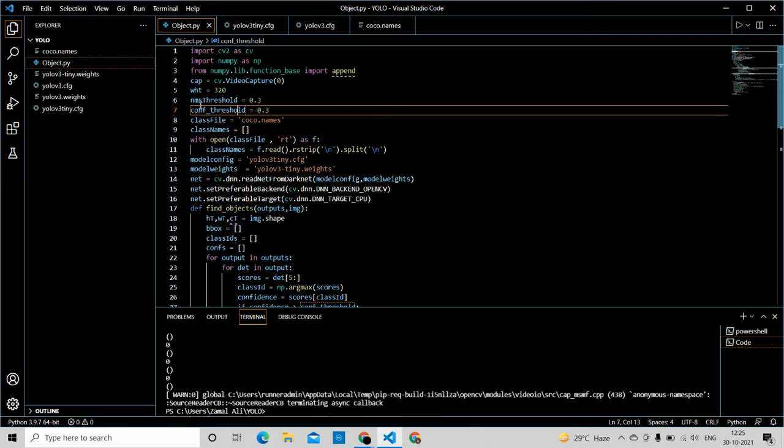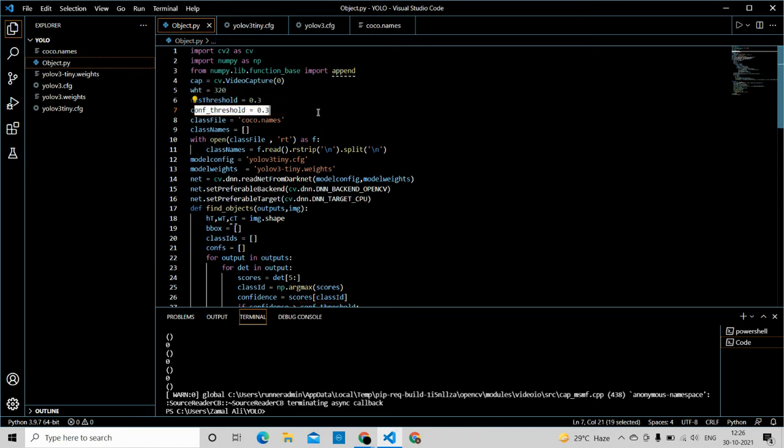So, NMS threshold, these are just values we play around with. Confidence threshold 0.3 means that if the computer is confident up to 30%, then it will call the object what it thinks. Let me give you an example. If I'm trying to detect a cell phone and the computer is not so sure whether that object is a cell phone or not, I'm giving a threshold of 0.3 in this case. You can see it here, 0.3, which means if the computer is sure up to 30%, then it is going to call that object a cell phone.